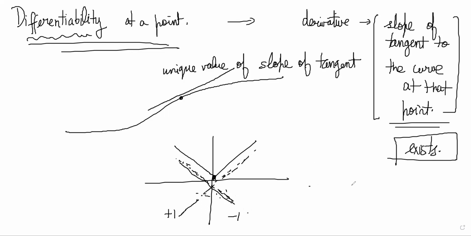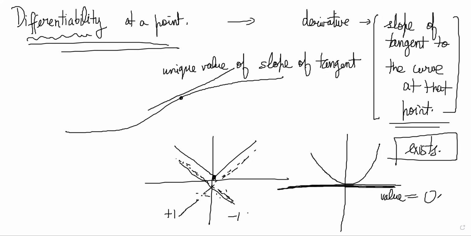However, if the curve was y is equal to x square, from both sides the tangent is becoming the same line, and the value of the slope is 0 here. So here there is only a unique value of the slope of the tangent, and there, there is a conflict because there are two competing values.